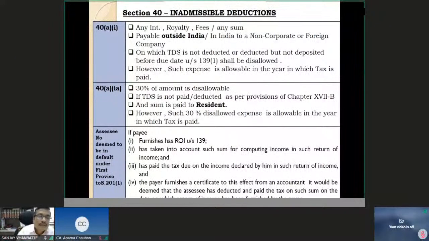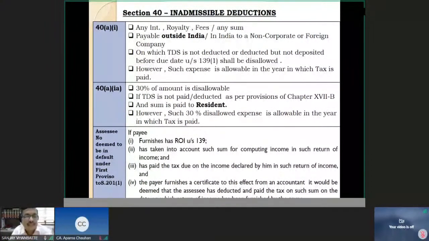Now, there is one more concept here which is introduced by way of a proviso from assessment year 2014-15, which says that an assessee will be deemed not to be in default under the first proviso to section 201 subsection 1. Now 201 talks about the interest to be paid by the assessee deemed to be in default for delayed payment of TDS.